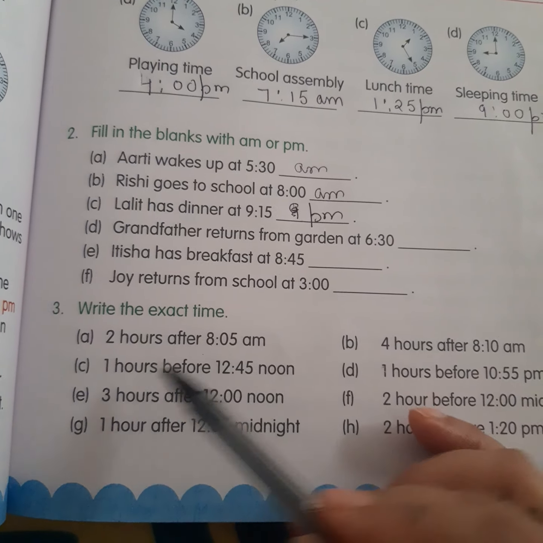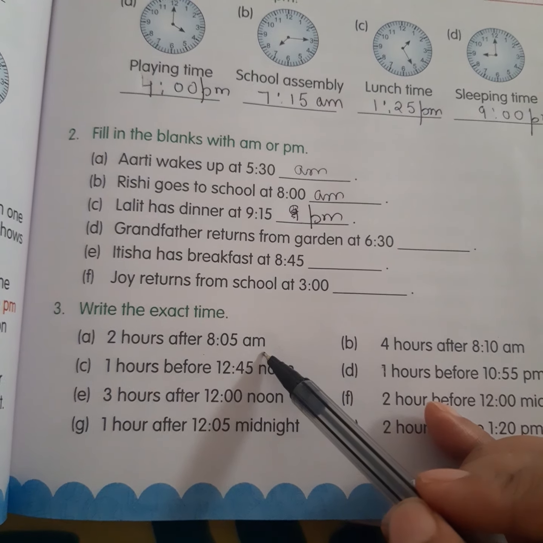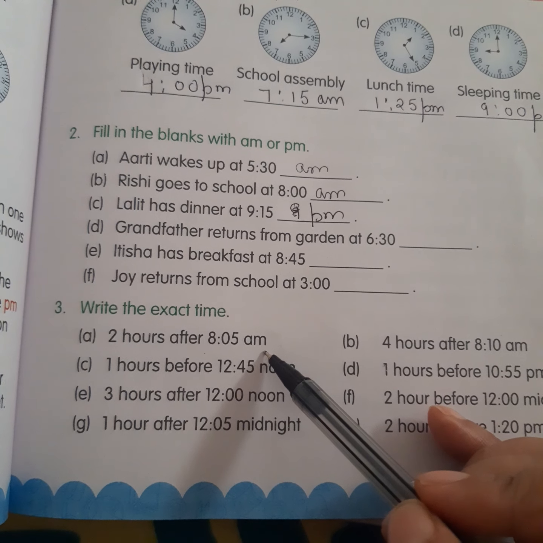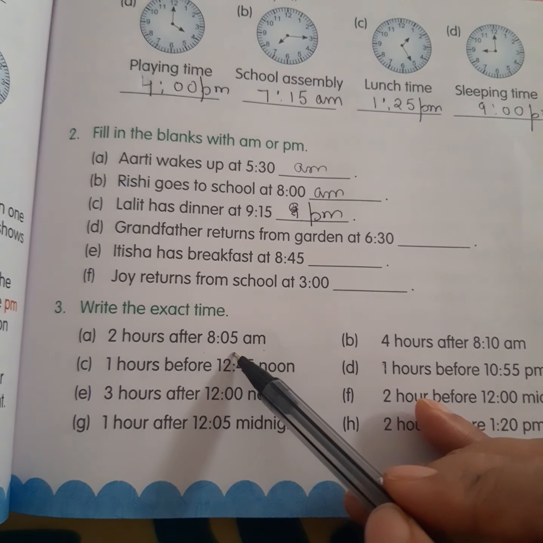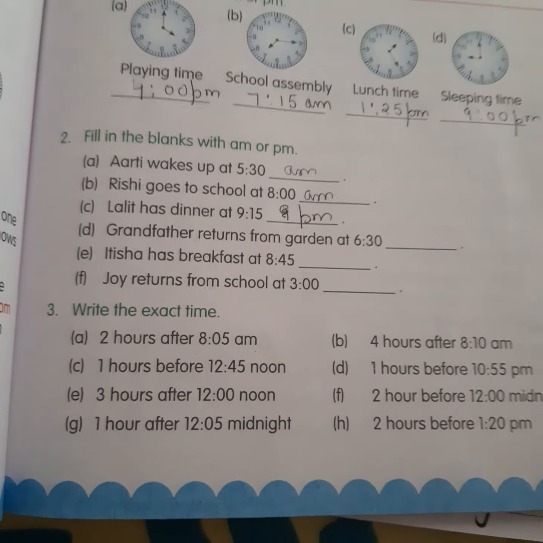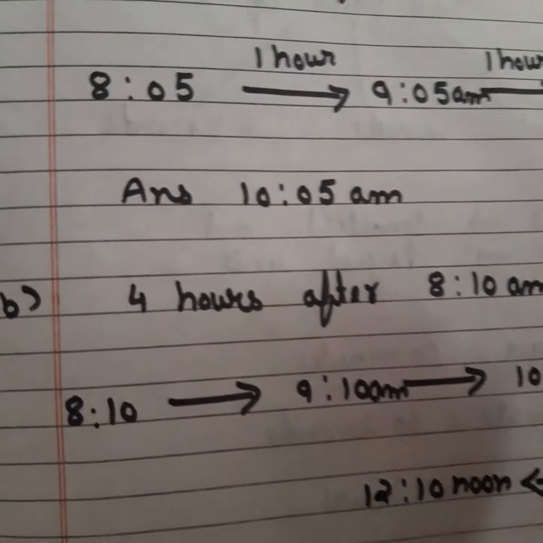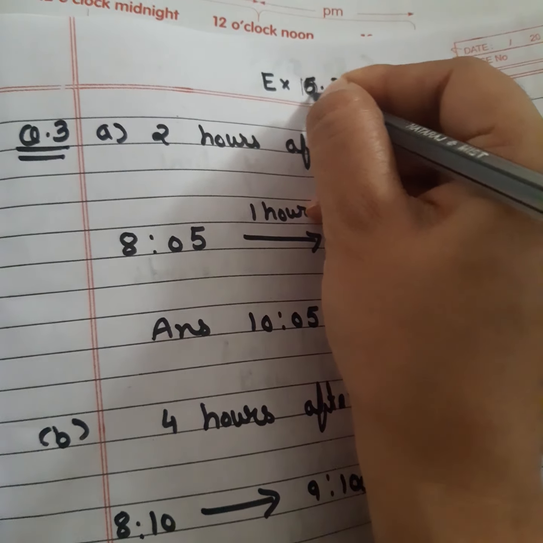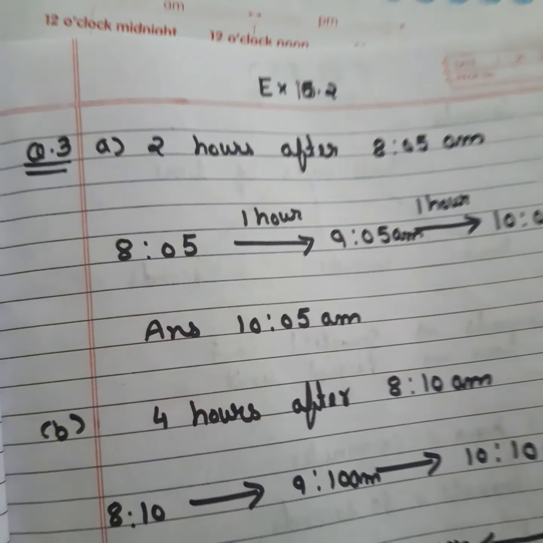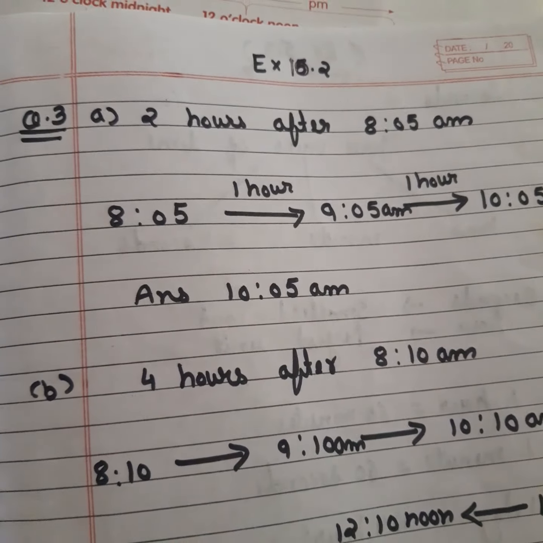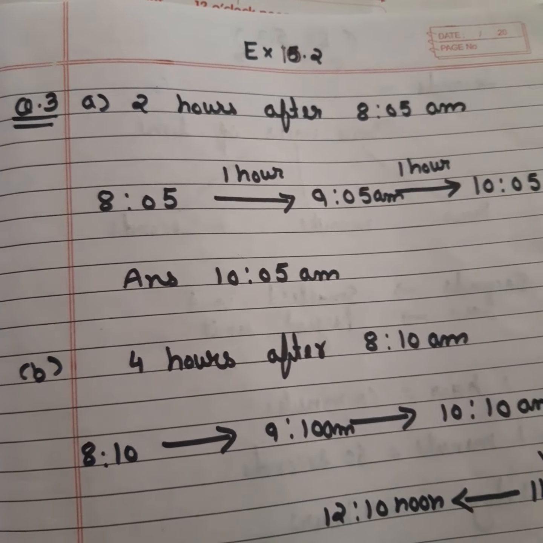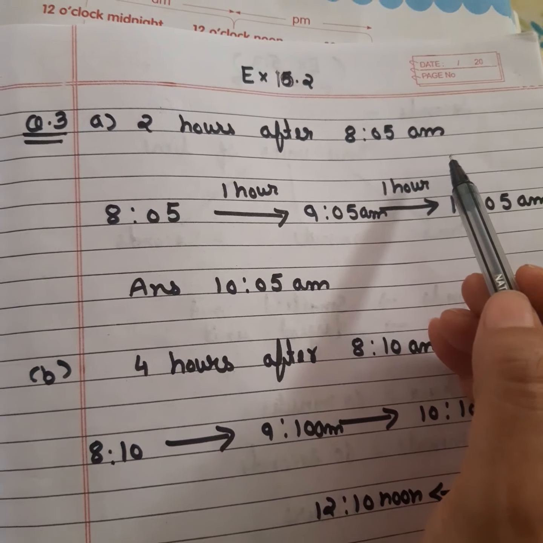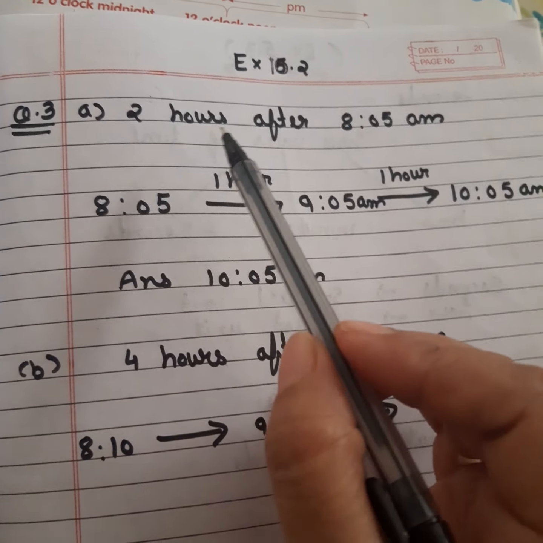When you add 2 hours, you have to show whether it is the time of AM or PM. Adding 2 here, it will be AM as well. So let's see how I am doing it. This is your exercise 10.2, question number 3, part A: 2 hours after 8:05 AM. You are just going to add 2 hours here.